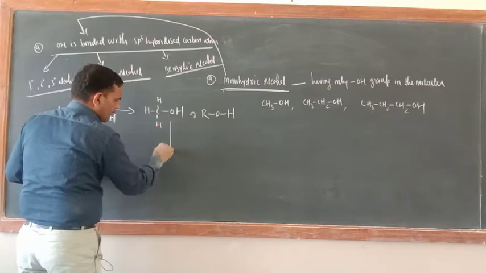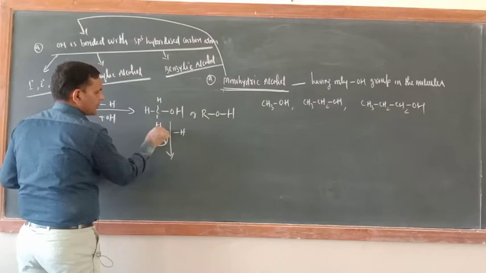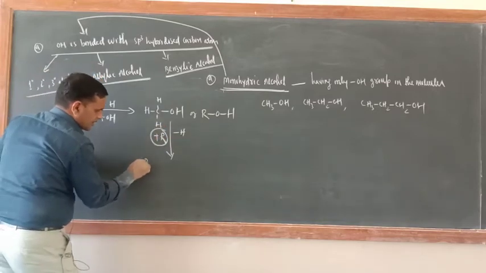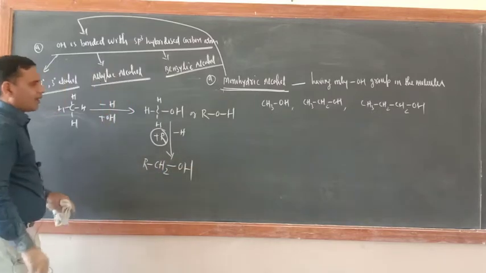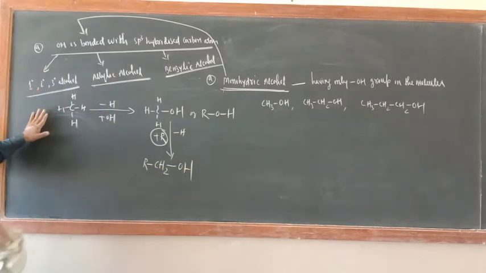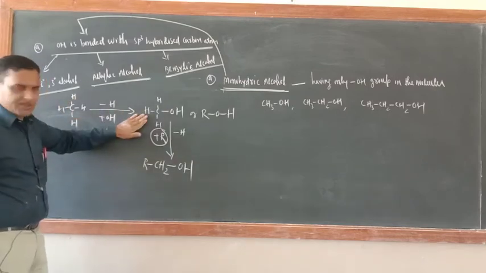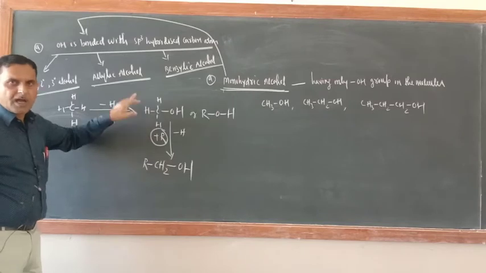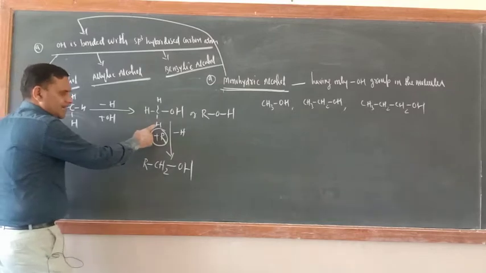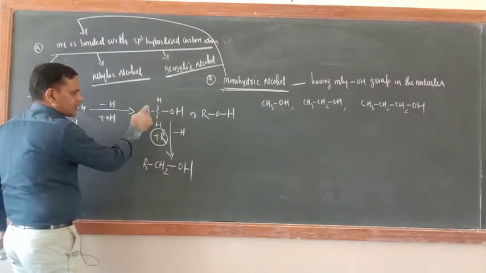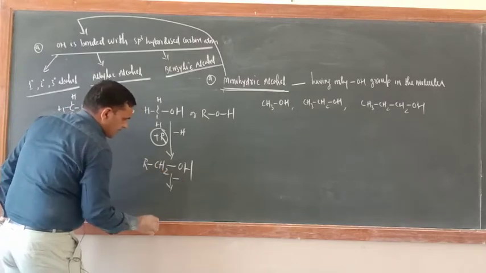Now do one thing, further replace one H and put one more R group. So this is RCH2OH. Correct or not? Just see, I did not do anything. From the methane, I replace one H and put one OH. So this is monohydric alcohol only. Now from this compound CH3OH, I replace one H by R. So this is RCH2OH.